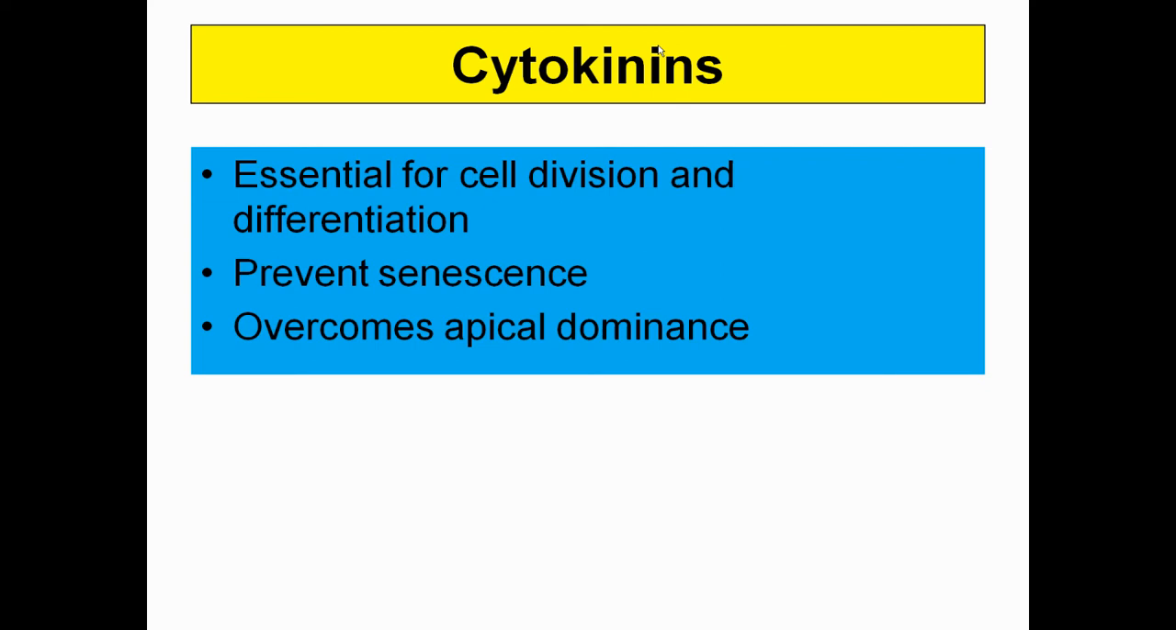It overcomes apical dominance. If there is cytokinin, it will never allow the induction of a bud at the tip of the plant. It will always promote the growth of the plant. This is a very happy hormone, so it will always lead to the growth of the plant.